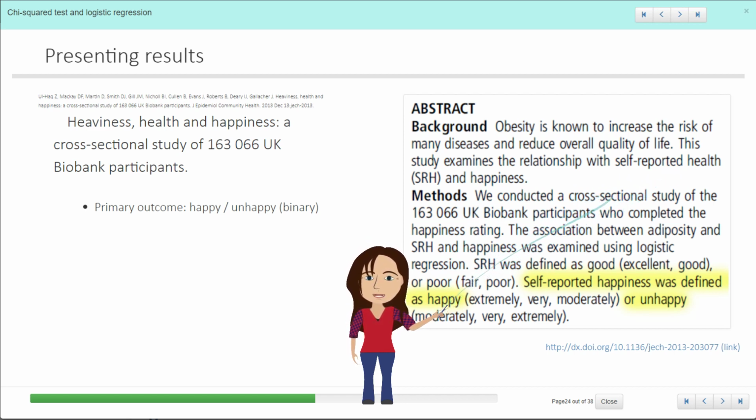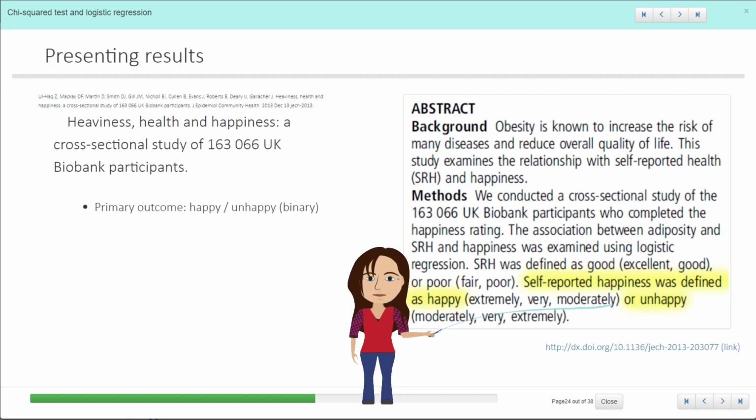It's a cross-sectional study, so we can't talk about cause and effect, we can only talk about associations or relationships. And the main outcome in this case is self-reported happiness. Now they did ask them this question on a 5-point scale, so they could have answered extremely, very, or moderately, but they grouped all of them together as being happy, and then the moderately, very, and extremely would be grouped together as unhappy.